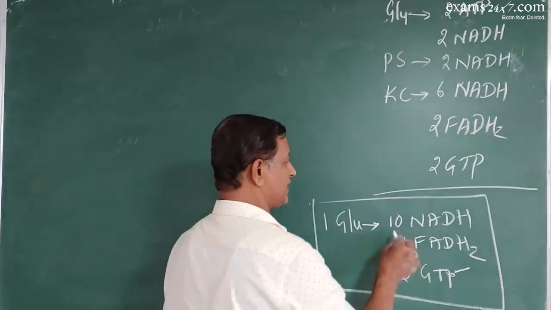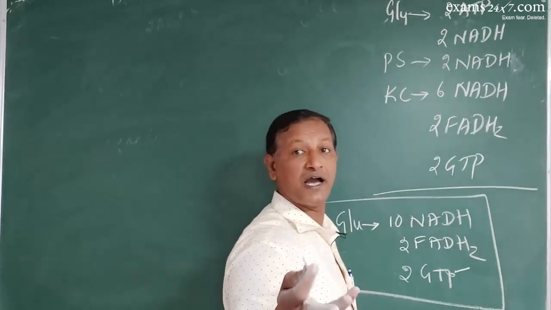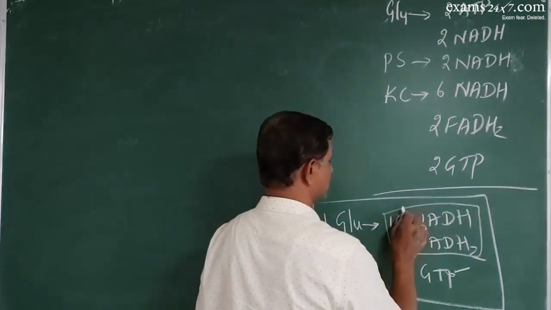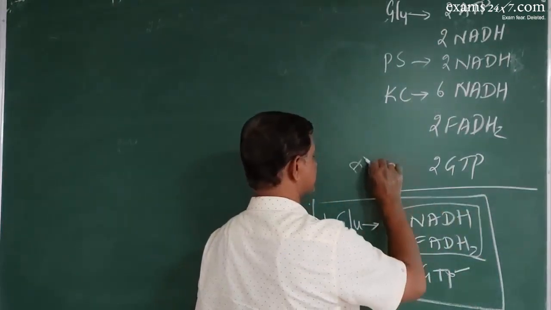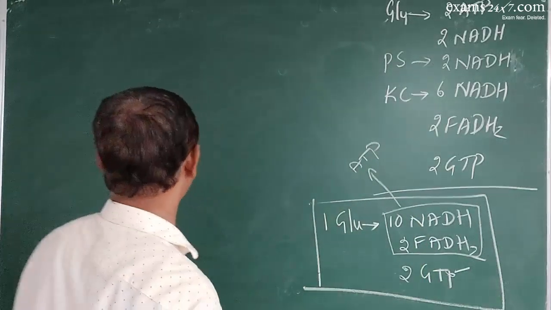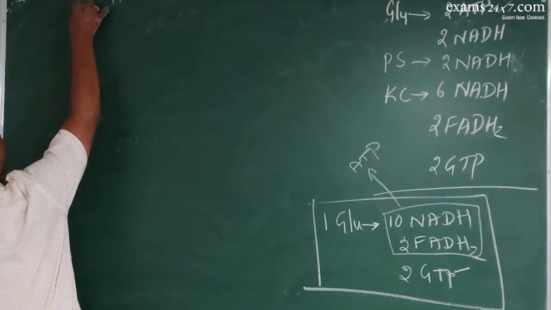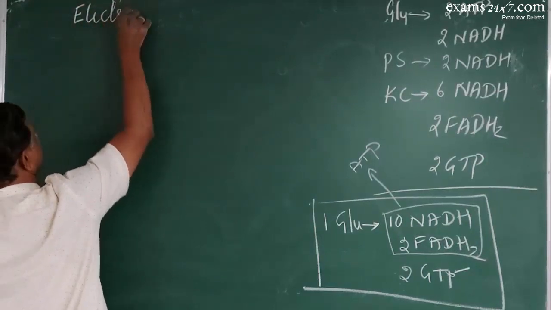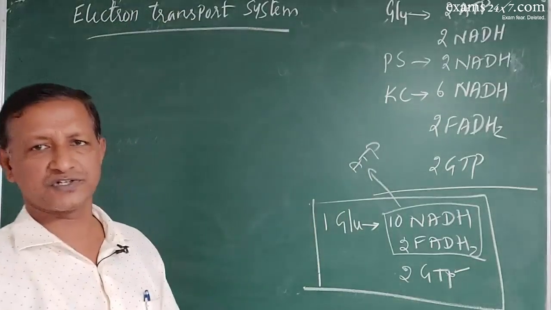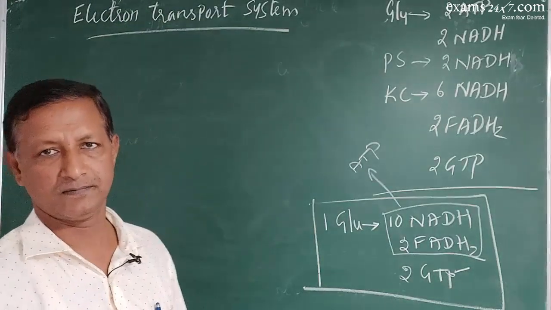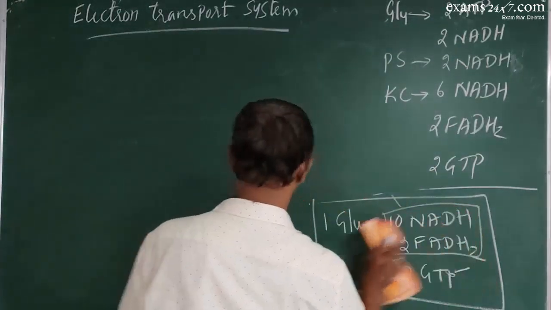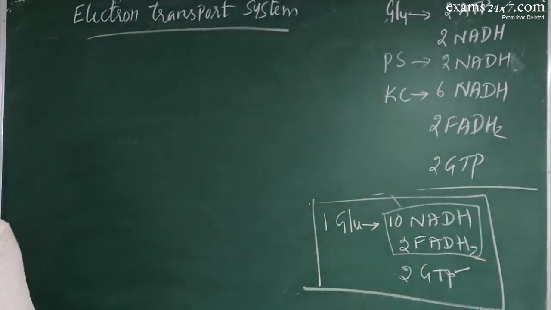That is why the next issue is the conversion of these into ATPs. They have to be converted into ATPs, which will be done in the last step called the electron transport system. In the electron transport system, that will be done. How is that? Let's see.